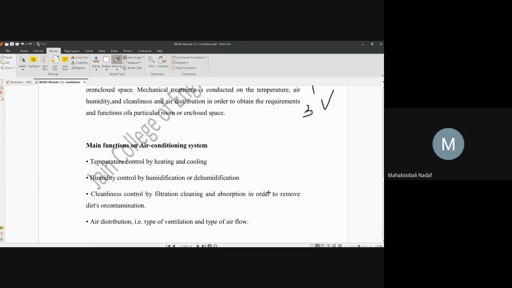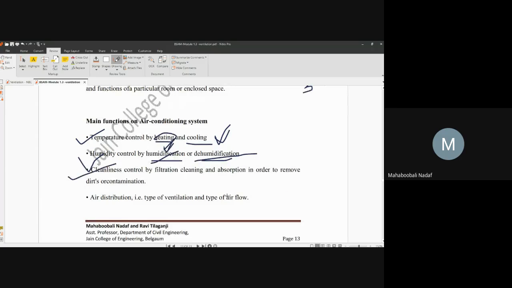Main functions: first, temperature control. In cold weather we heat the air, in summer we cool the air. Humidity control: humidification means adding water vapor, and removing the water vapor is called dehumidification. The third is cleanliness control by filtration, so you are removing pathogenic bacteria, dust and other pollutants.